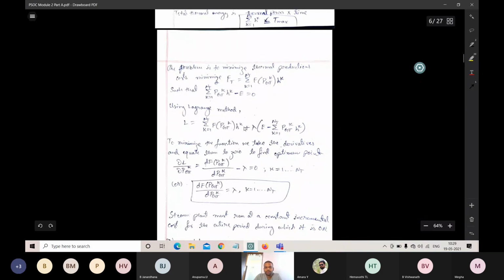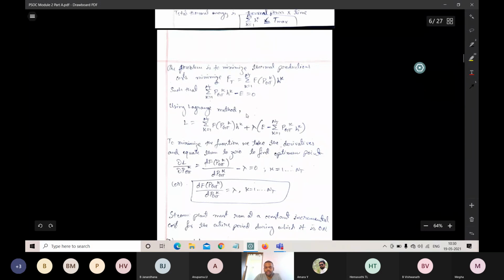E minus, so this gives, to minimize the function. The main motto of the scheduling of energy is to minimize the production cost of thermal power plants. Minimize the production cost of each load. So that's why, to minimize the function, we take the derivatives and equal to 0 here. We are just taking the derivatives of the Lagrangian equation.